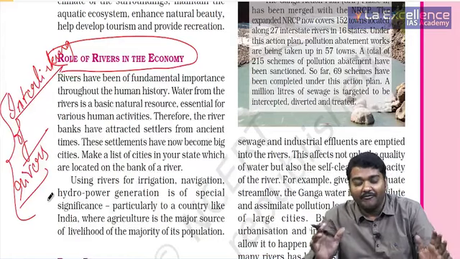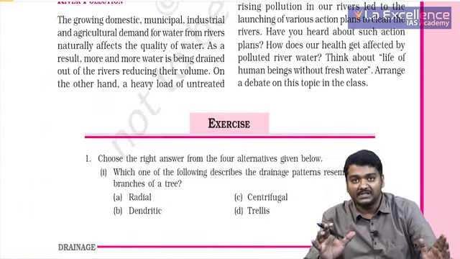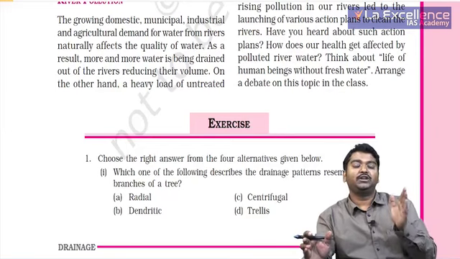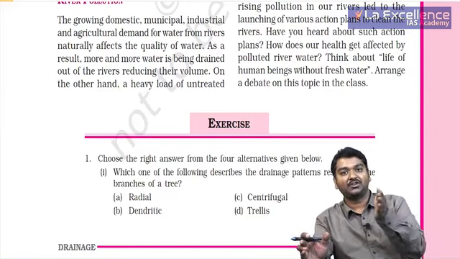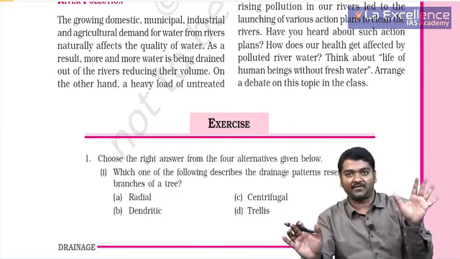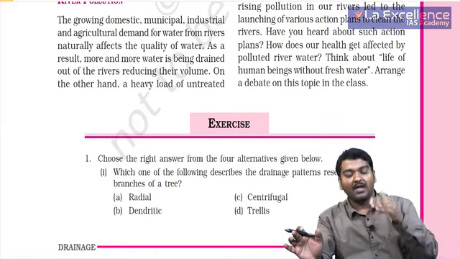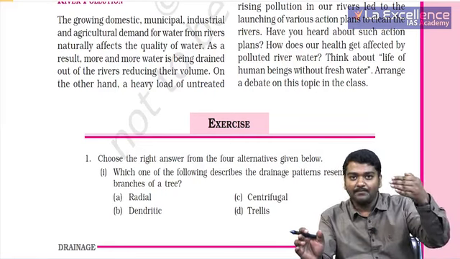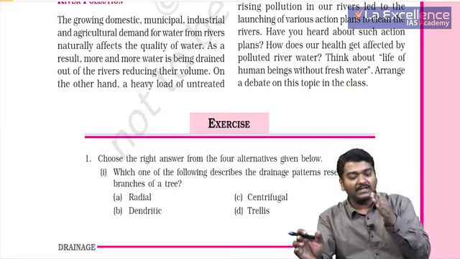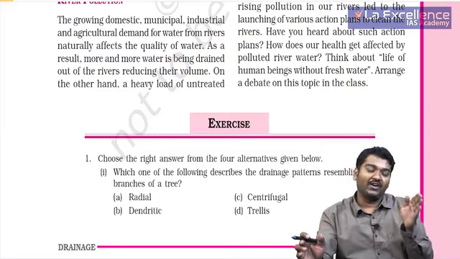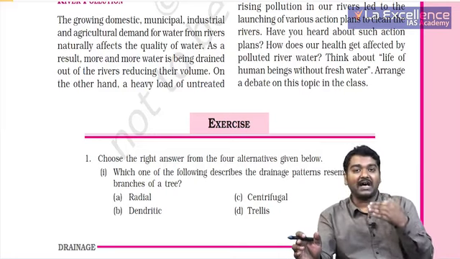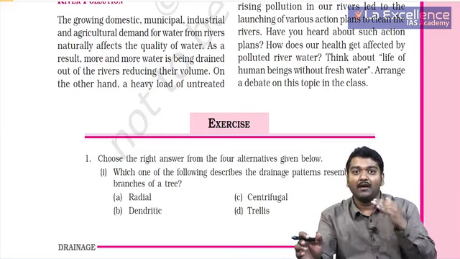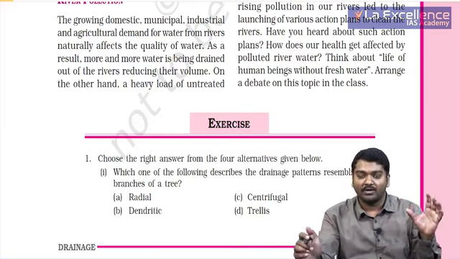So guys, we just saw the drainage system. As I have told you, you need to remember where it originates, its tributaries, where it ends. It's enough. First we divide it into Himalayan and peninsular. Then peninsular is further divided into west and east. Which is the largest in the peninsula? Godavari. Right? This is very, very important for us.